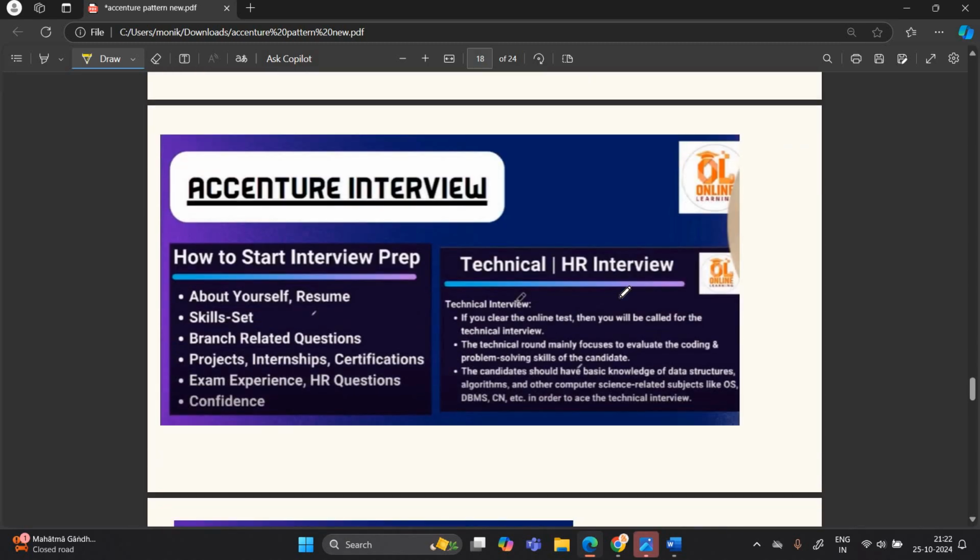Okay, so fourth is your Accenture interview, which contains technical and HR. Technical will be related to knowledge of computer science related subjects like OS, DBMS, computer network. They will ask about yourself, resume, skill set, branch related questions, project, internship, certification, exam experience, HR questions and confidence. They will check the confidence.